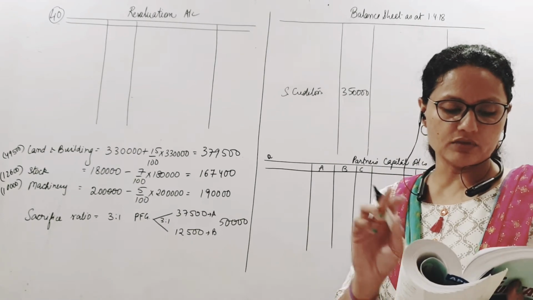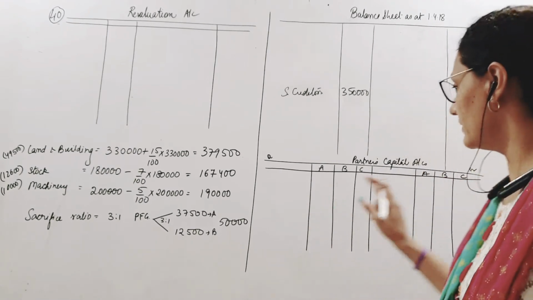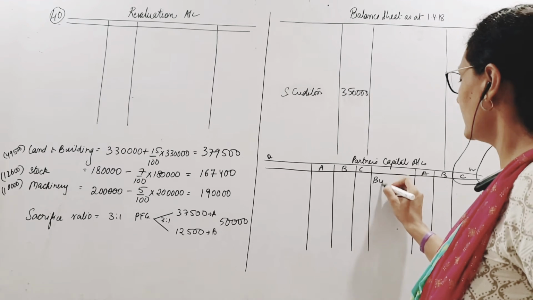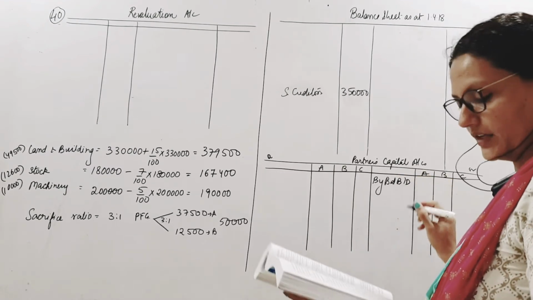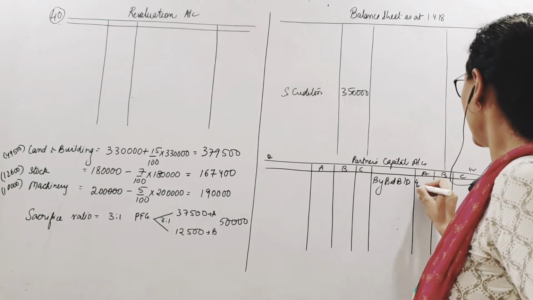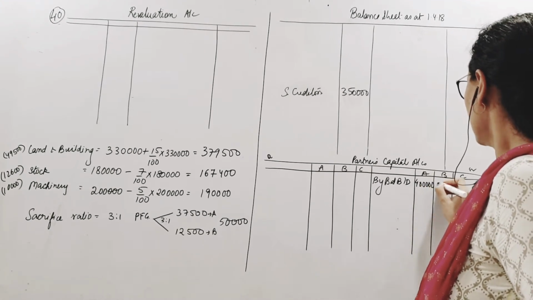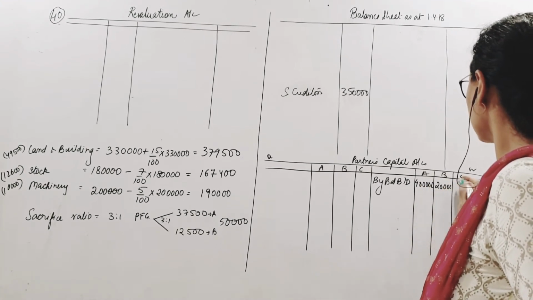Partners' capital accounts A and B are given, so that we will bring forward here. Both are having a credit balance, so balance brought down. 4 lakhs of A, 2 lakhs of B.